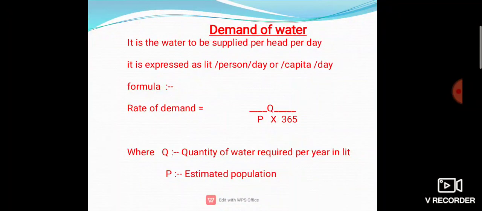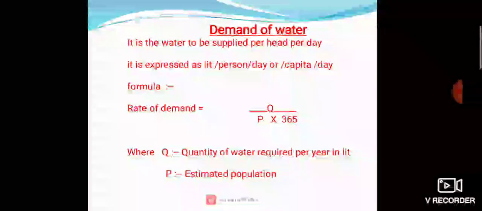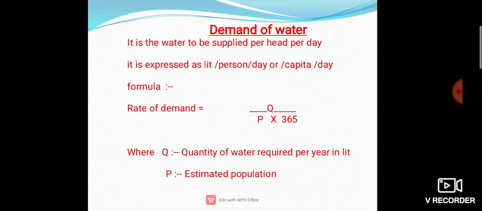Okay, because rate of demand, how can we calculate? Rate of demand is calculated in liter per person per day or per capita per day. Okay, means population is measured in persons or capita, and 365 is in days, and Q is in liter per meter cube.